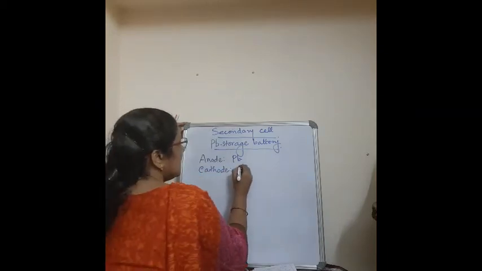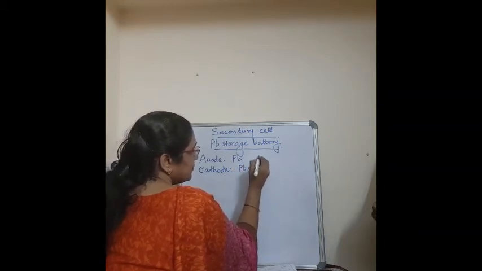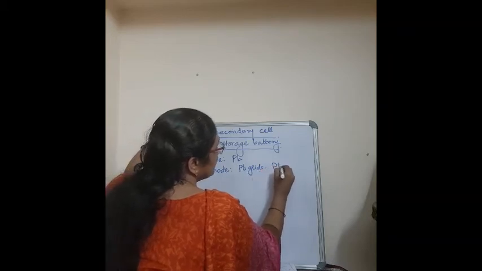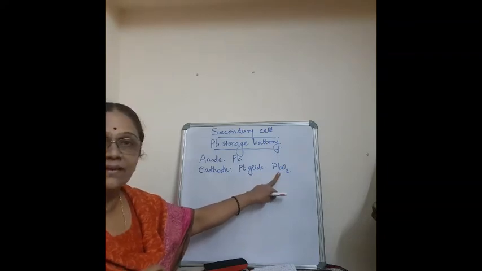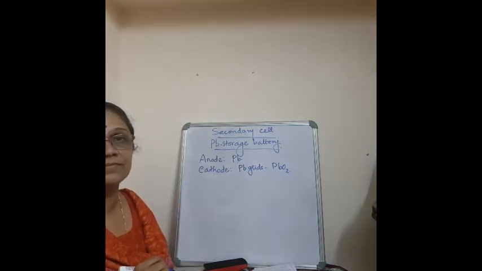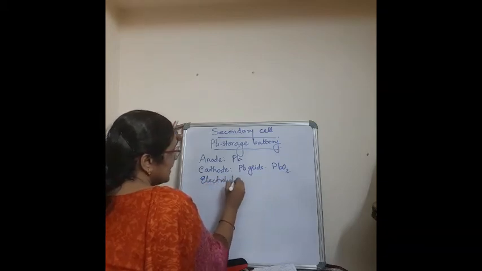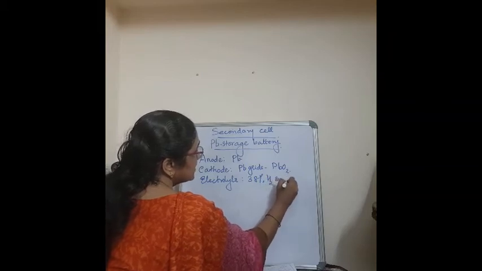Cathode is the lead grid. If you see that battery, the lead grids are covered with lead oxide. That is the cathode. And the electrolyte is 38% sulfuric acid.